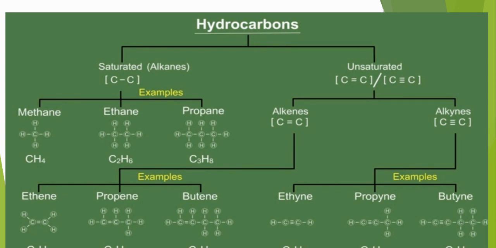And this is the alkene, double bond between 2 carbon atoms, and general formula is CnH2n. And these are the 3 members of alkene: ethene, propene, butene. And next one is pentene, hexene, heptene. And alkynes, there is triple bonding between any two carbon atoms. General formula is CnH2n minus 2. And these are the examples: ethyne, propyne, butyne. And next are pentyne, hexyne, heptyne.